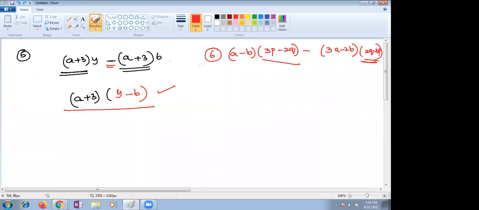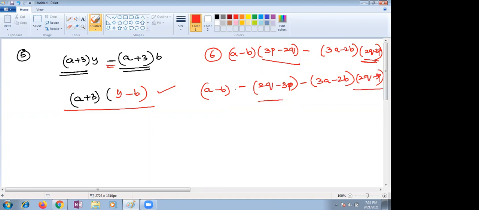What is common in these two? I didn't see any common factor. But I can write this as, if I'm taking minus outside, this minus becomes plus, that means 2q, and this plus becomes minus 3p. I can write like that, and this is as it is. I'm writing 3a minus 2b, and here this can be written as 2q minus 3p. So 2q minus 3p is common right now. So this sign you have to apply to this number. No need to worry. Then it becomes b minus a.